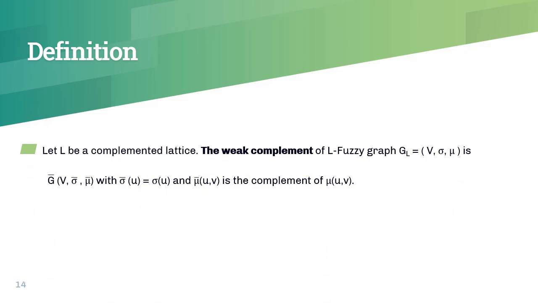Here is the definition of the weak complement of an alpha C graph. Now let L be a complemental lattice. The weak complement of an alpha C graph GL equal to (V, sigma, mu) is G bar equal to (V, sigma bar, mu bar), where sigma bar equal to sigma of u and mu bar of uv is the complement of mu of uv.